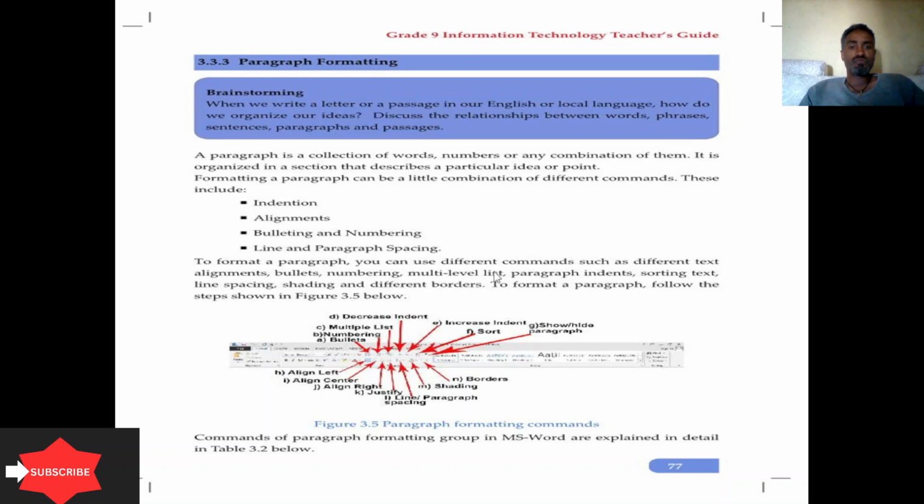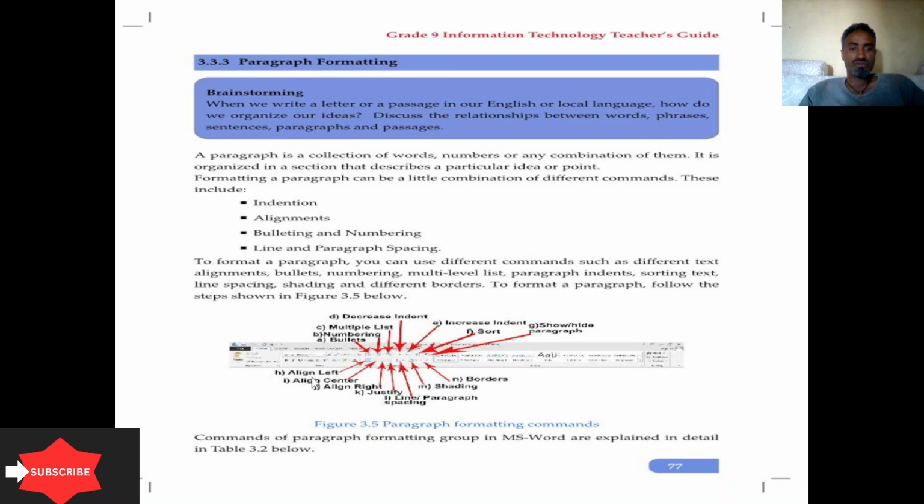To format a paragraph, you can use different commands such as text alignments, bullets, numbering, multi-level list, paragraph indents, sorting text, line spacing, shading, and different borders. To format a paragraph, follow these steps. In Microsoft Word, you will find these features: bullets, numbering, multi-level list, decrease indent, increase indent, the sort button, and show/hide paragraph.